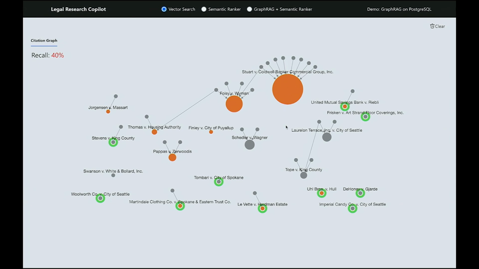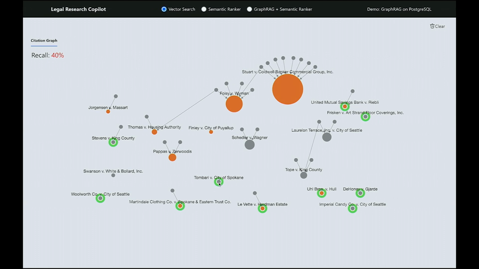The golden color is very important because it represents a golden data set, the correct answers according to human judgment for this particular question. We want all of the golden nodes to be returned by vector search. And the green circles represent the actual answers returned by the vector search.